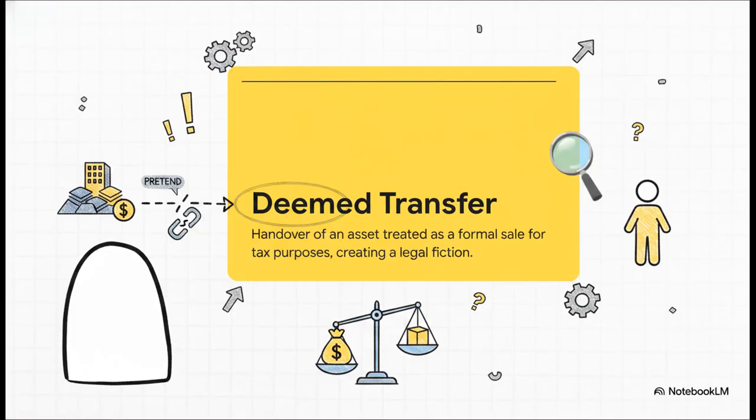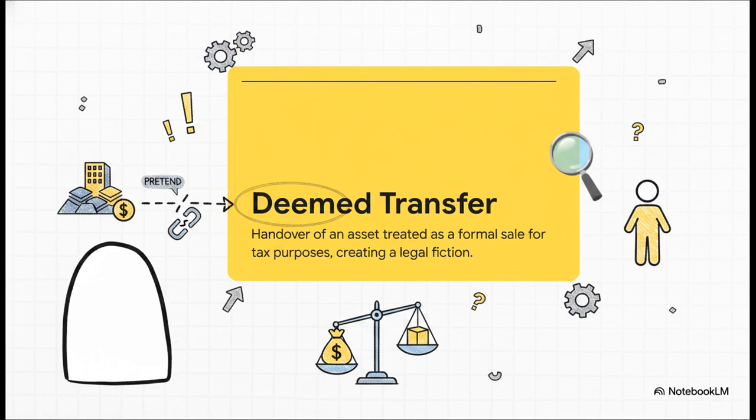So let's look at the very heart of the law, specifically subsection 1. The absolutely crucial concept you need to grasp here is the deemed transfer. Subsection 1 basically states that when a specified person receives an asset from a specified entity, the entity is deemed to have transferred it. That word right there, deemed, is the hero of Section 8. It creates what we call a legal fiction. Even without a formal sale contract or any money exchanging hands, the Income Tax Act simply pretends a formal sale happened.